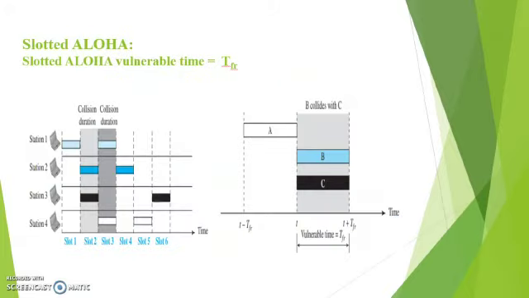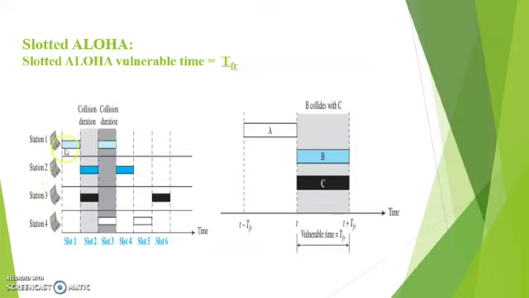This is the representation of slotted Aloha. Here the vulnerable time is equal to T_fr. Here the number of time slots will be increased, that is, the size of the time slots will be decreased and the number of slots will be increased. So as the number of time slots increases, the number of packets in each time slot will decrease. So there is a possibility of reducing the collision.